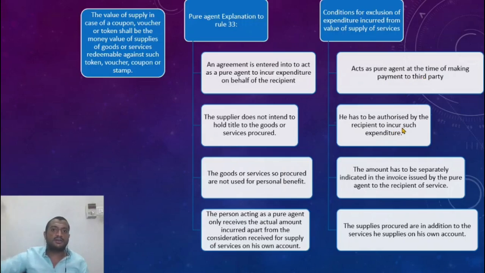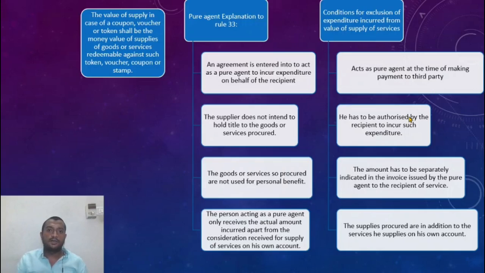I'm authorized by that person. Yes, I'm authorized to make payment. In the bill that I raise to my client, I should say 10,000 plus 4,000. I have to separately indicate that 4,000. I have to say that it is the amount paid as a pure agent as per rule 33. These supplies are in addition to the services that I give on my own account, incorporation charges. So these are also satisfied. Then exclude those charges from the value of supply.